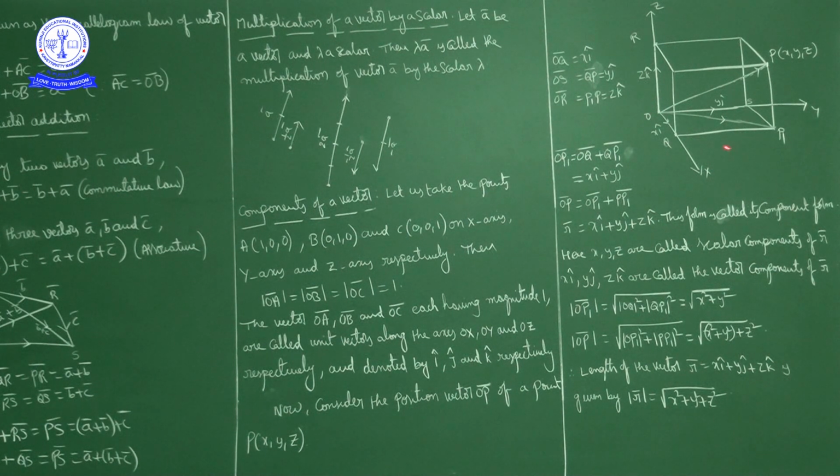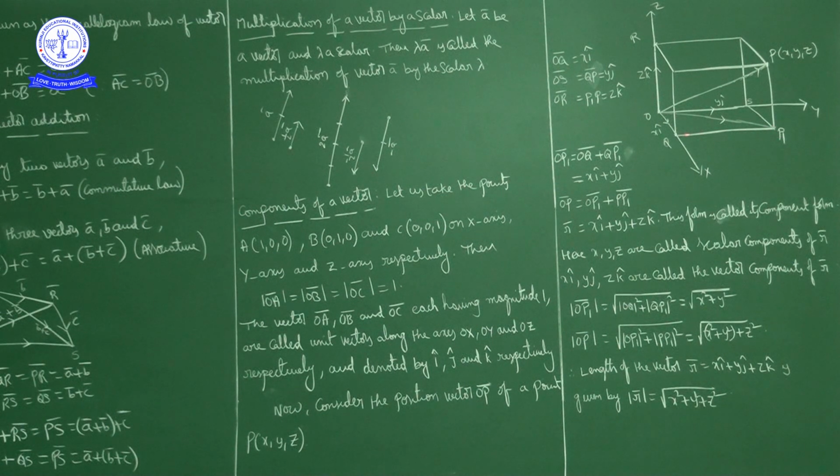Now if you observe, OSP1Q is a parallelogram whose adjacent sides are x i cap and y j cap. The resultant diagonal of the parallelogram is OP1 bar.